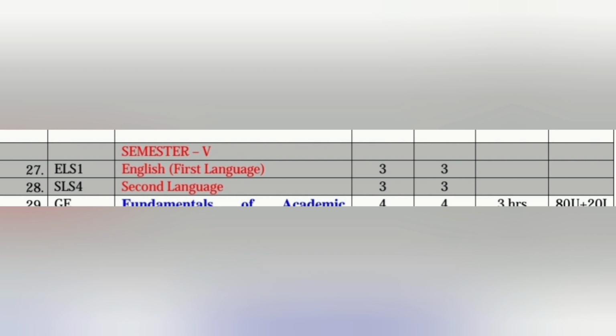Next, second language. This subject also has 3 classes per week and 3 credits, meaning if you pass this subject you will get these credits. Total marks for this subject are 100, with 80 for semester exams and 20 for internal exams, and the exam duration is 3 hours, and in the syllabus you have a total of 3 units.